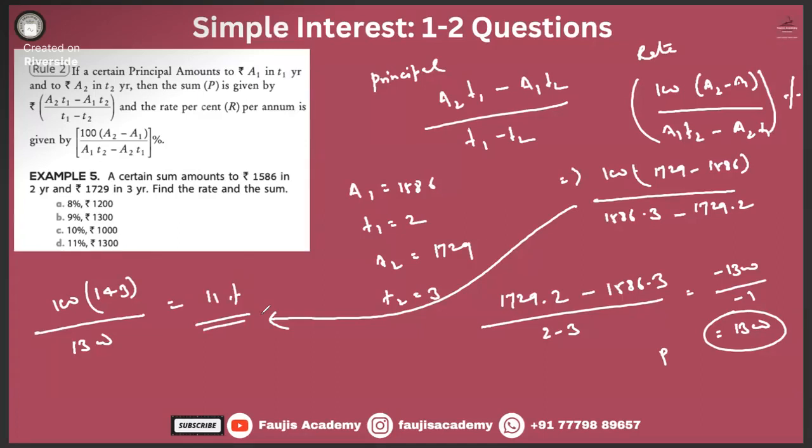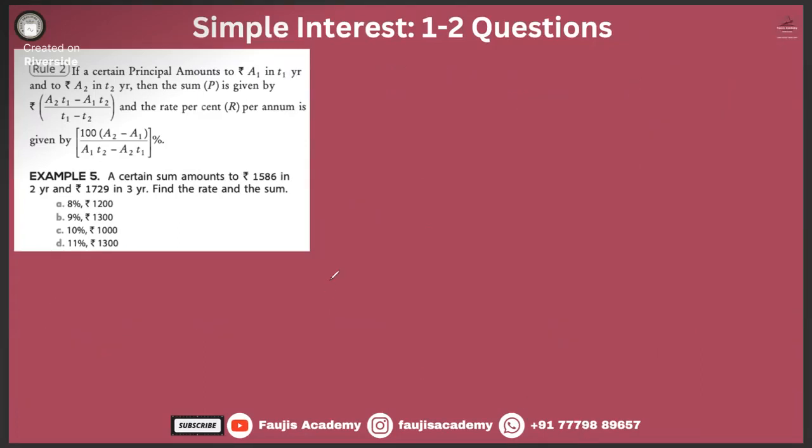Now let's try to understand in normal common sense what is happening. A certain sum amounts to 1586 in 2 years.